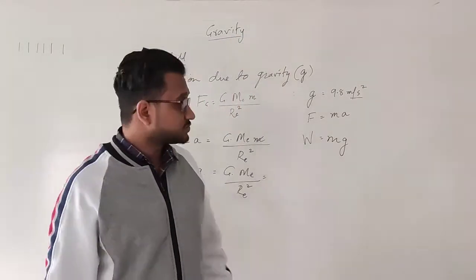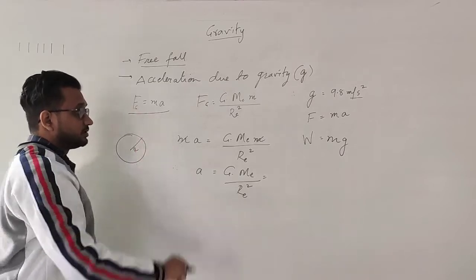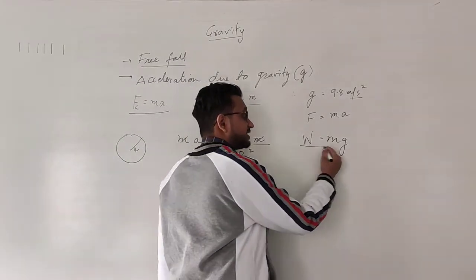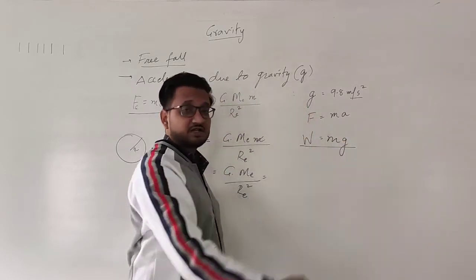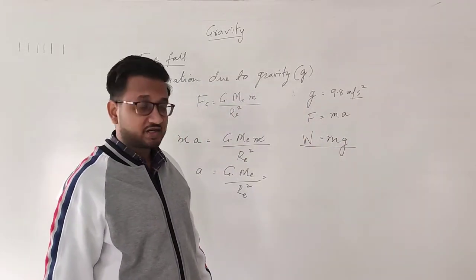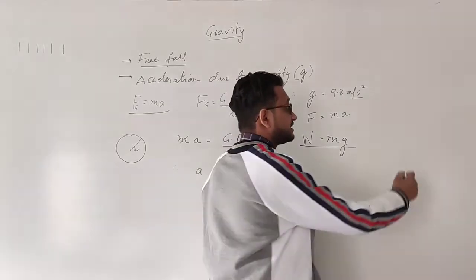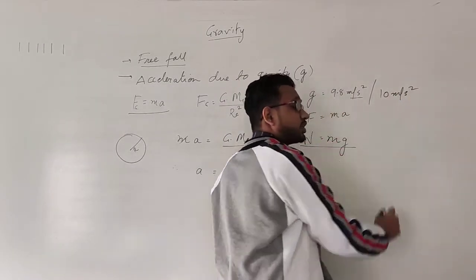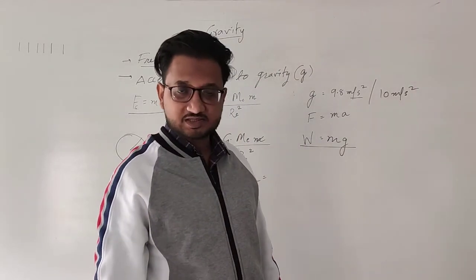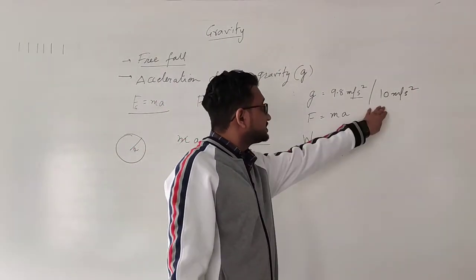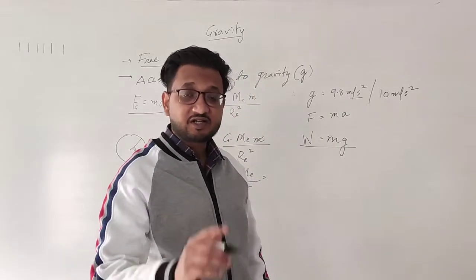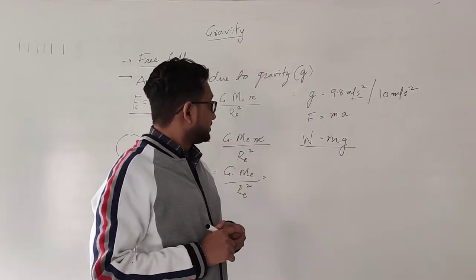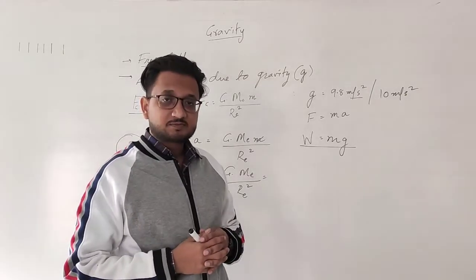I hope it is clear to you students. It is basically the same thing, mass into acceleration, just written in the form of weight, that is mass into gravitational acceleration, that is 9.8. Sometimes it is taken as 10 meters per second square for simplicity, approximately, not always, sometimes. We will use these values only when it is given in the question. I hope this much is clear to you students.